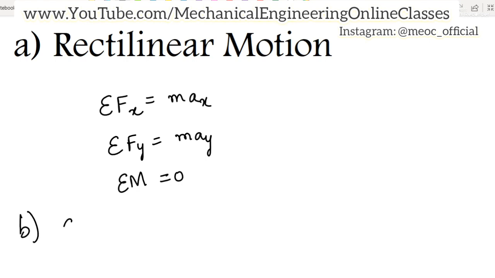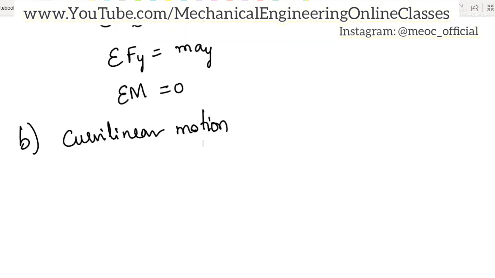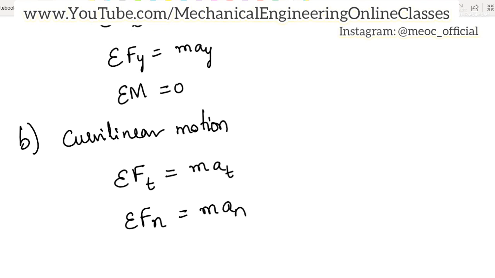In case the object is in curvilinear motion, we use the natural coordinate system. In such a case, we will split all the forces in tangential direction and normal direction, and the equations that will hold true will be sigma Ft equal to m at, sigma Fn equal to m an, and sum of all moments is 0. So these are the relations that we'll be using, just like how we have done for the particles. Now coming to fixed axis rotation.